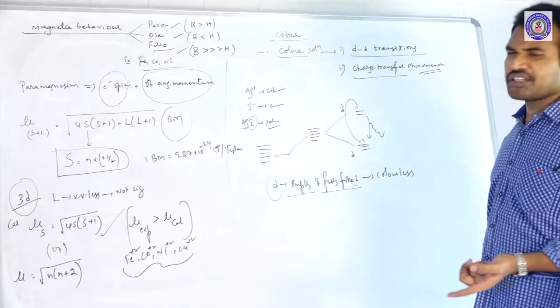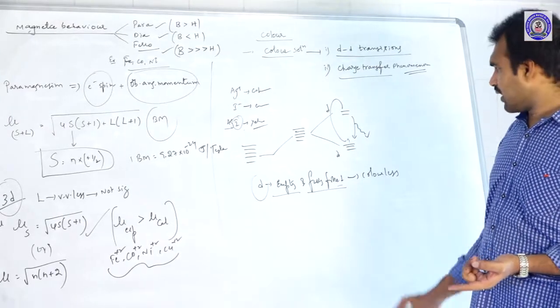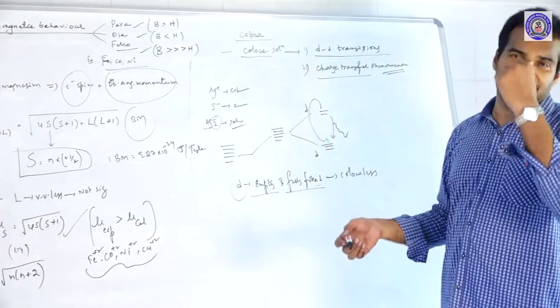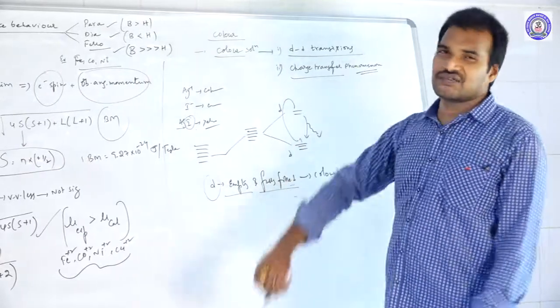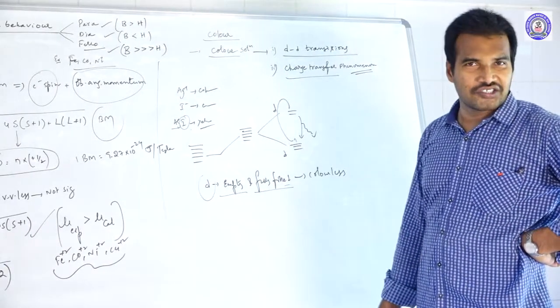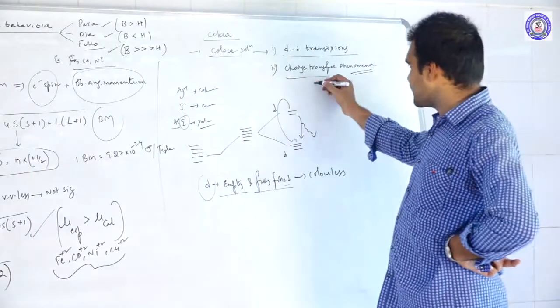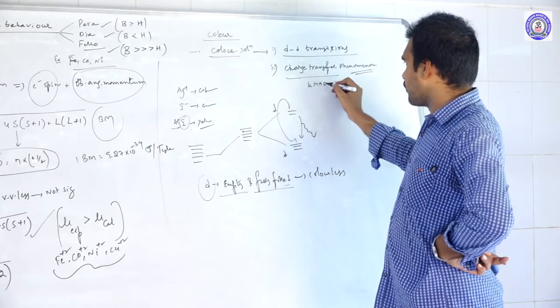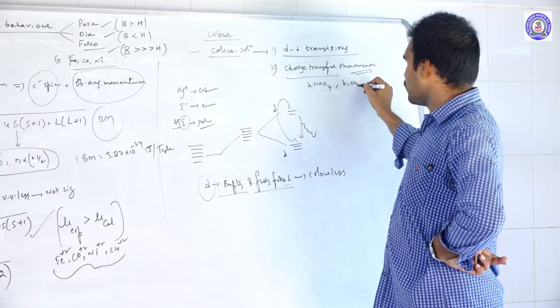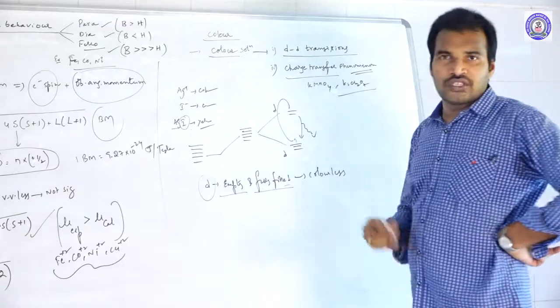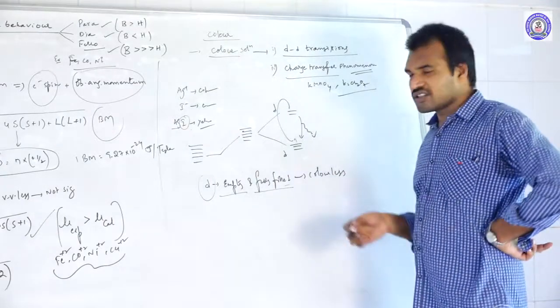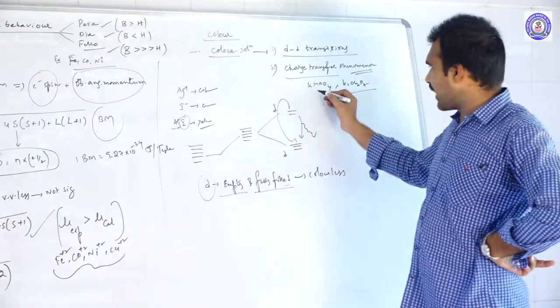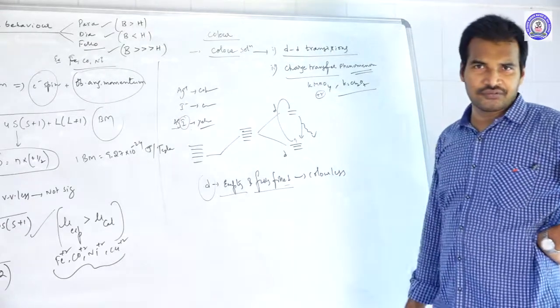But in some cases, they may be colored because of the charge transfer phenomenon. What is the charge transfer phenomenon? The best examples are KMnO4 and K2Cr2O7. If you take KMnO4, manganese is in +7 oxidation state.